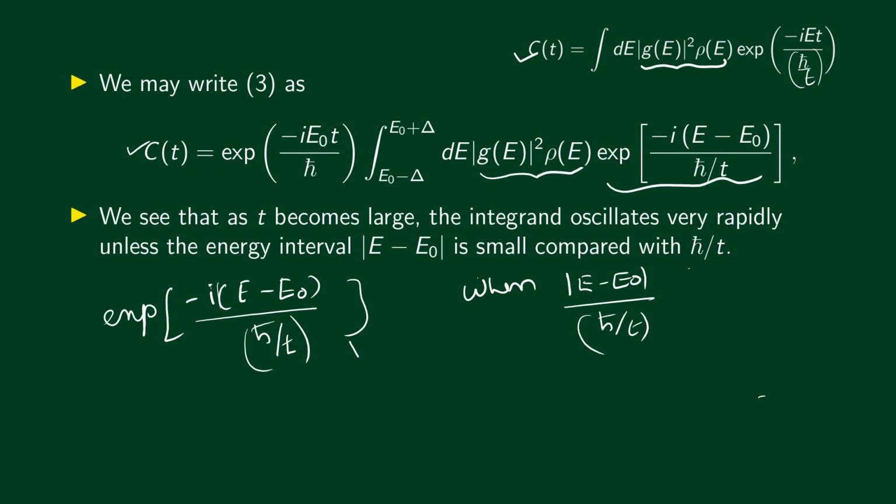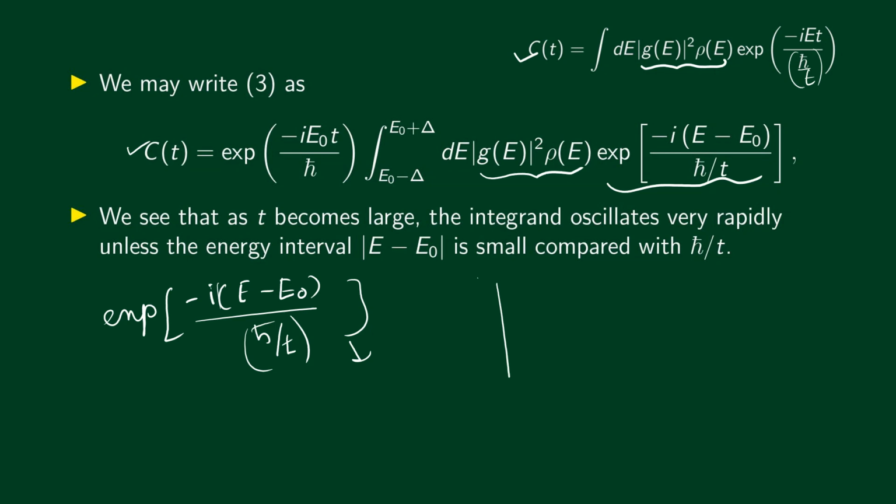Okay, so this is a rapidly oscillating function for, let's say, large values of time. All right, so what's the problem with rapidly oscillating functions? This can be easily understood. Let's look at an example here.